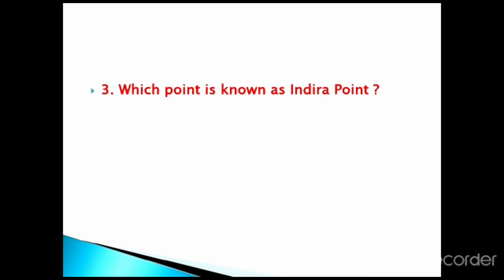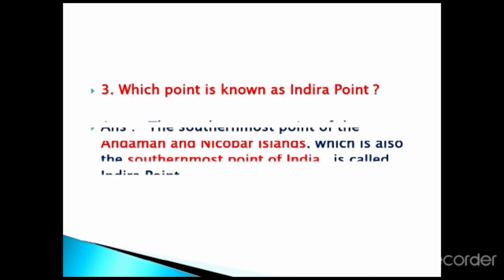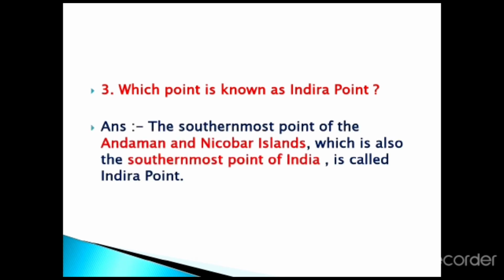The third one, which point is known as Indra Point? The answer, the southernmost point of the Andaman and Nicobar Islands, which is also the southernmost point of India, is called Indra Point.